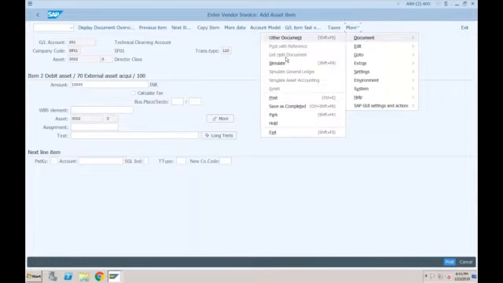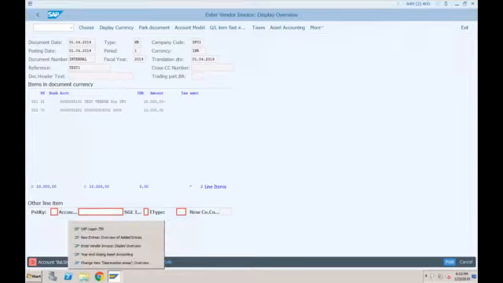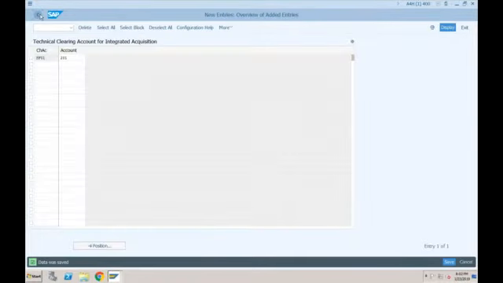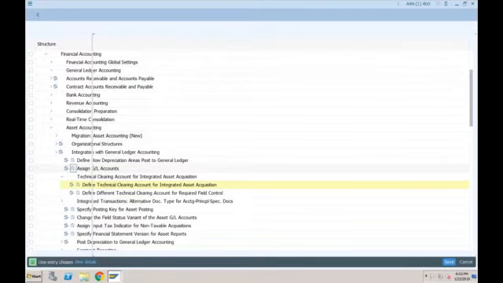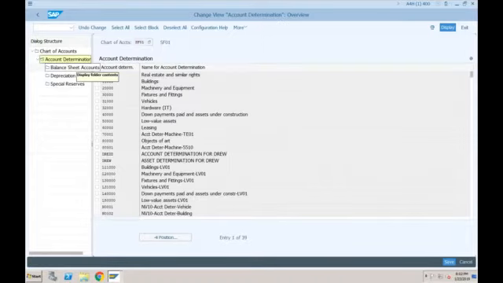Okay, so first of all, it is throwing an error, which is a common error. You will also get it in ECC. We have still not specified any accounts. We have not maintained the account determination for asset accounting. So what should we do? In order to maintain that, let me come out of this. AO90 is a transaction to assign the GL accounts, this particular config. So I have to go for assign GL accounts. For chart of accounts SF01, I have to check what account determination is assigned to asset class 3100.